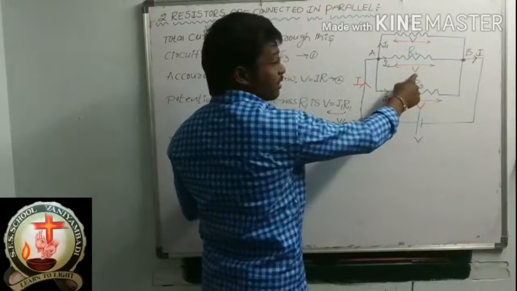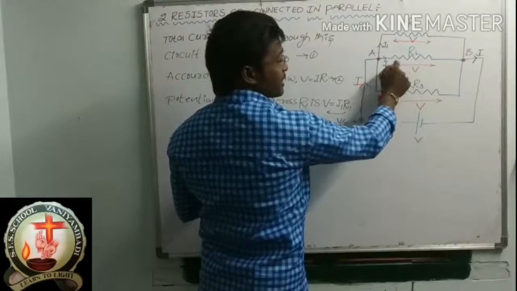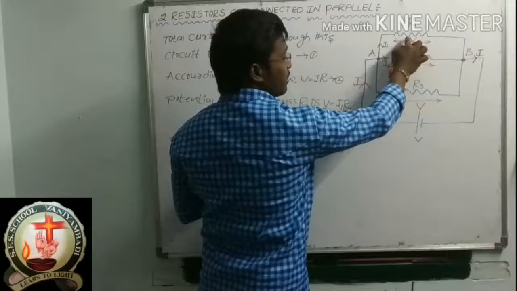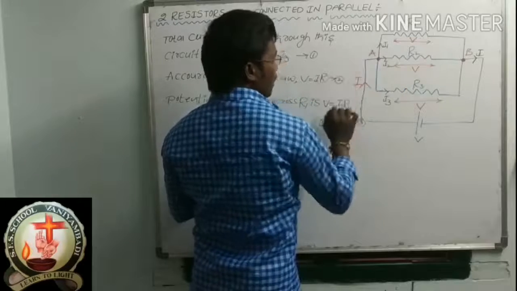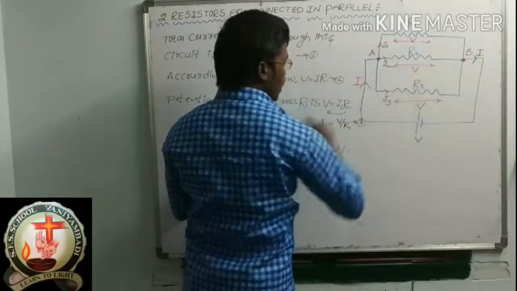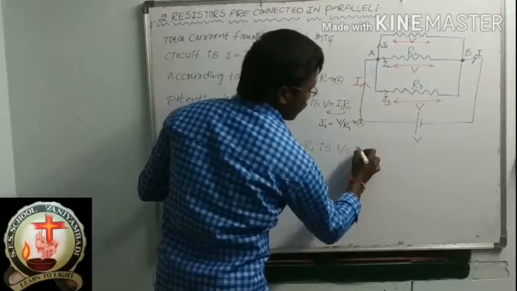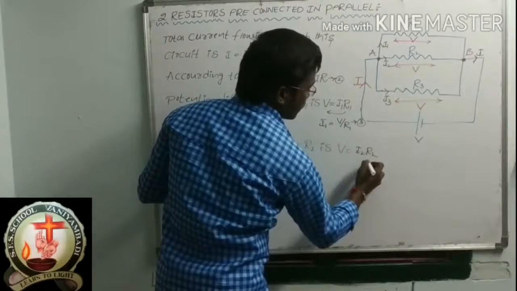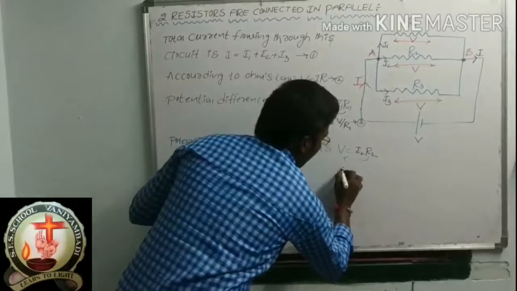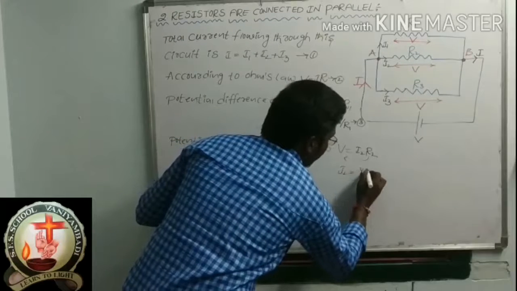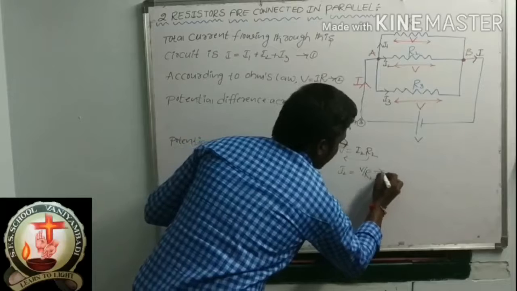V. So V is equal to I2 into R2. Here V is equal to I1 into R1, and here V is equal to I2 R2. Then send R2 to the other side, so I2 is equal to V by R2. Give equation number 4.